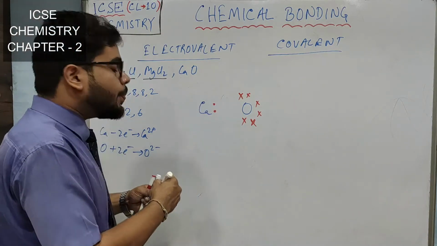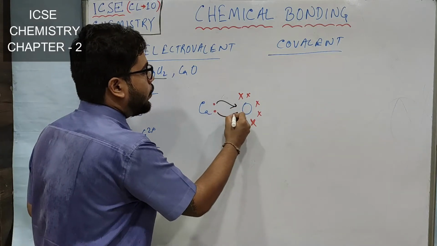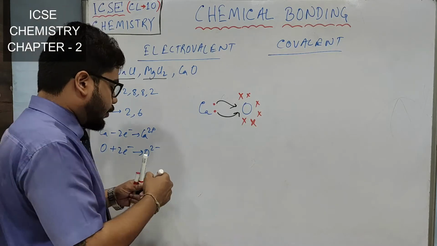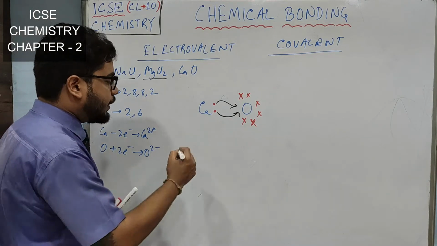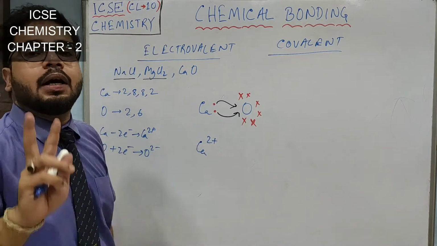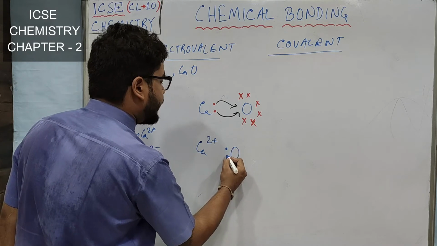So we have to show the transfer of electrons by giving this arrow. These two electrons will be transferred to oxygen. Now we have to write the second step. Calcium has developed a double positive charge, whereas for oxygen we will be showing the electrons.